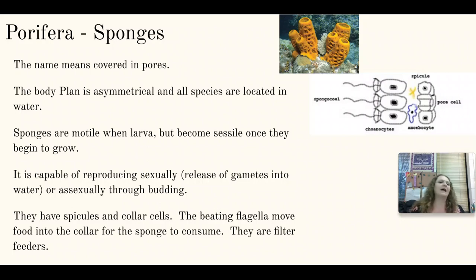The spicules are actually these really sharpened sections in the sponge. So the last thing that you want to do is grab a sponge with your bare hands and squeeze it, because you'll end up potentially with cuts from these spicules. Some sponges are also very, very tough. Some sponges even have chemicals in their system that are spicy to fish. So lots of times fish won't eat sponges because it hurts their mucous membranes, just like giving them hot sauce.